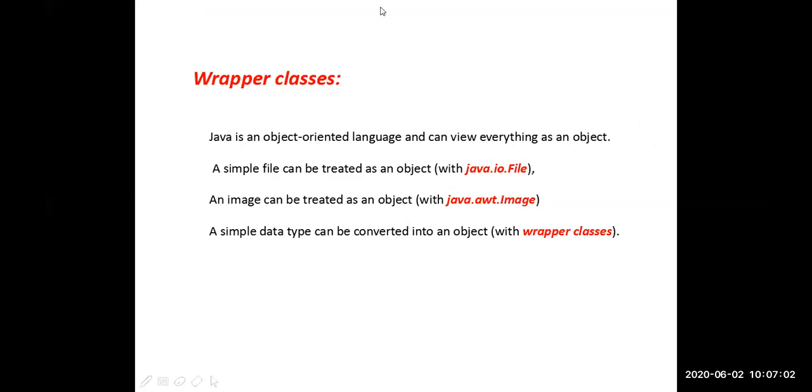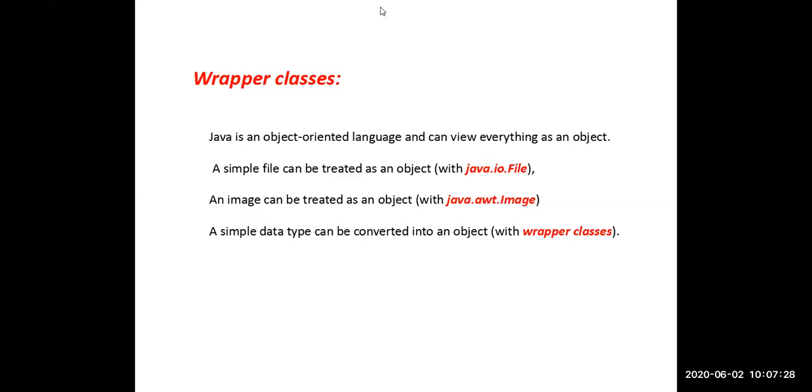Yeah, okay. Yesterday we have seen briefly the wrapper classes. What are the wrapper classes? What is the need of the wrapper classes? When we come to Java, since Java is a pure object-oriented programming language, everything in Java must be some object. Java will accept things only in the form of objects and classes.